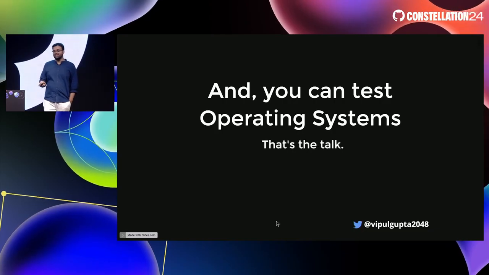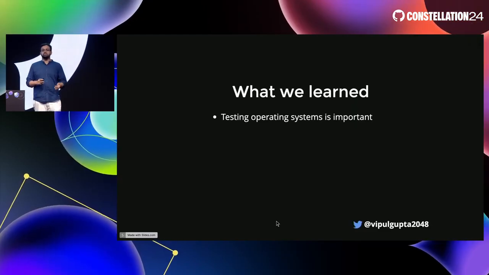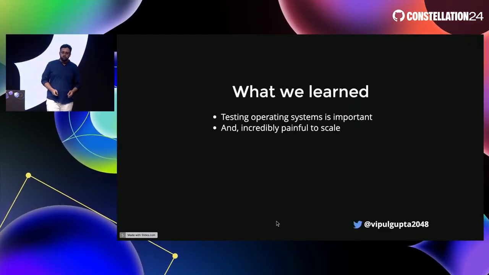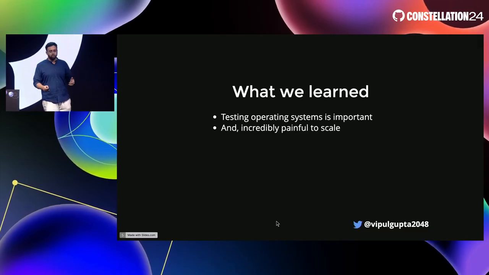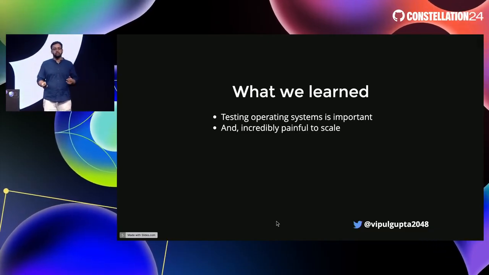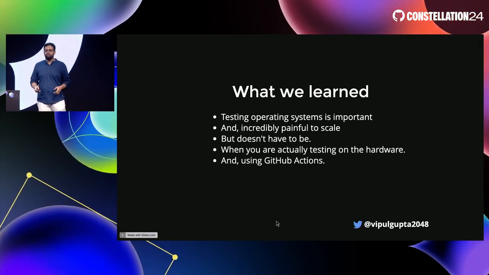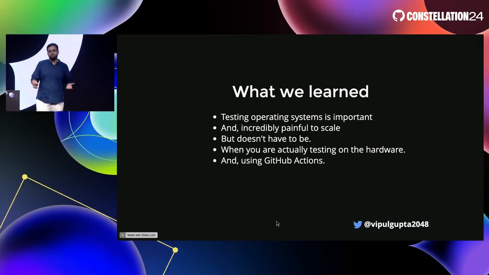And that's the talk. But coming down, what we learned is testing operating systems in the field is very important. Surely it's painful to scale. Like it took a couple of tries to figure it out. Even with software, it would, right? But the pain doesn't have to be, and it's really beneficial when you're testing on the hardware and with GitHub Actions.